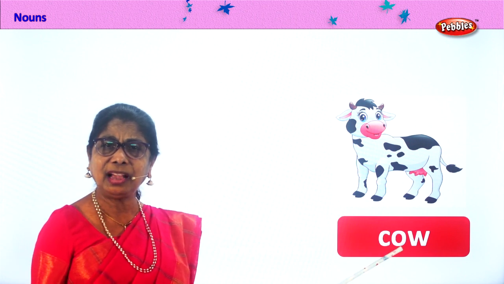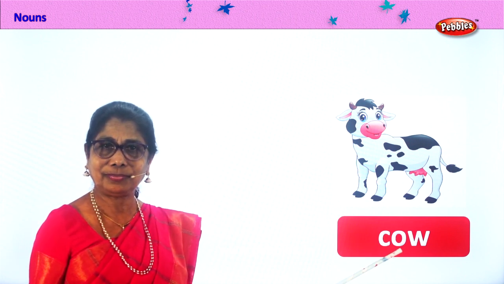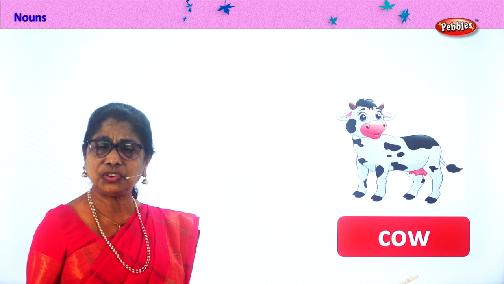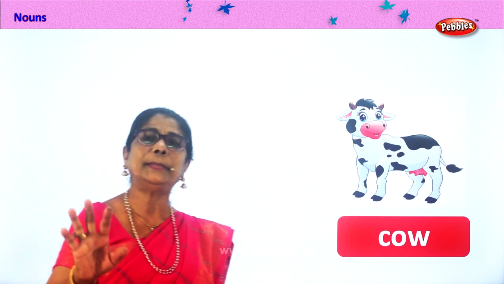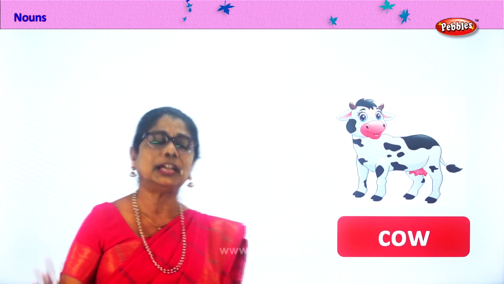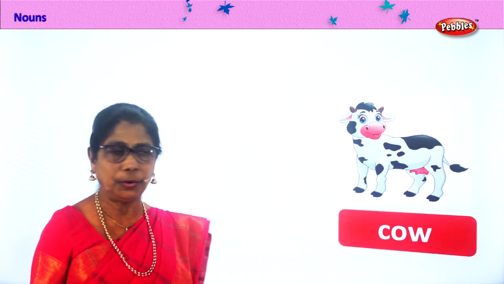Cow. It can be any cow. Yes? You can have lots of cows in your house. You can have lots of cows in your friend's house. Cow is a common noun. Alright? Good. Let's look at another common noun.